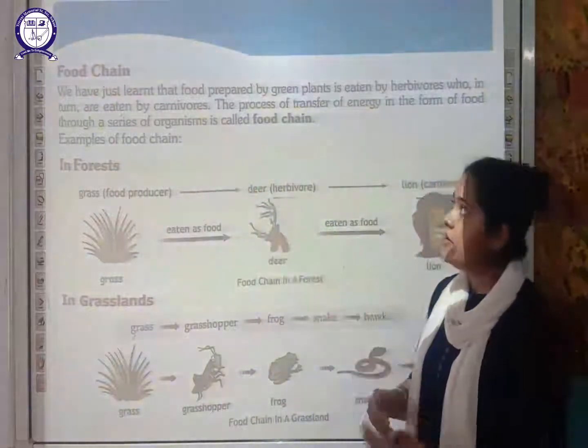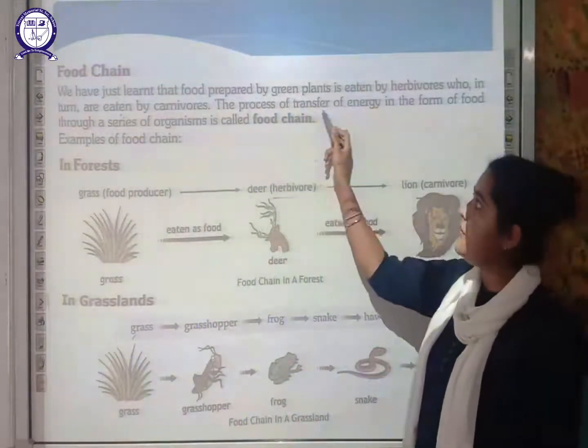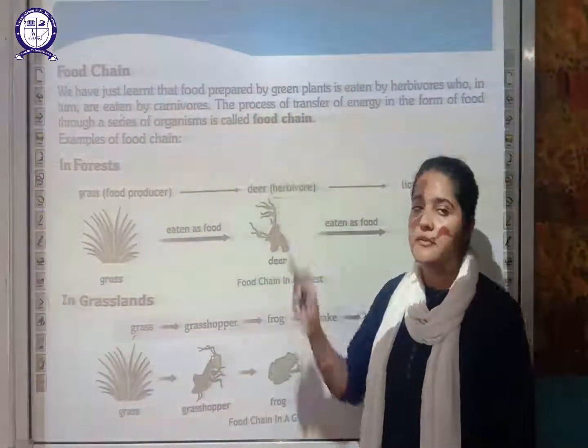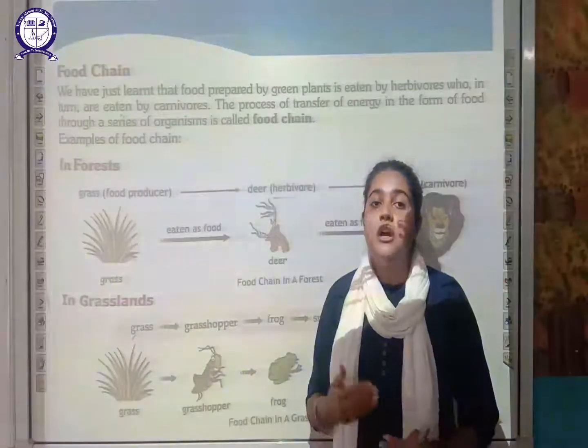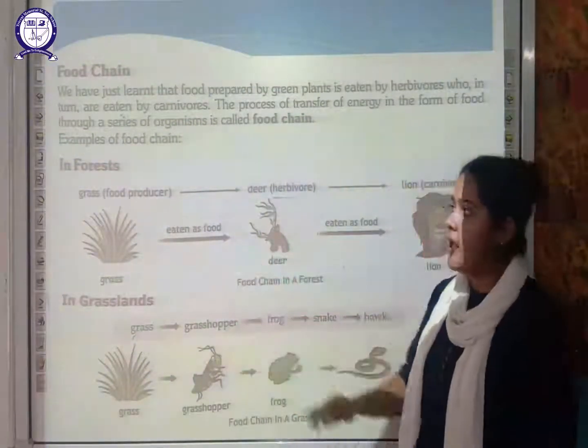This is the way the food is transferred. The process of transfer of energy in the form of food through a series of organisms is called a food chain. So this is how the food chain is developed. Let us understand with the help of an example.